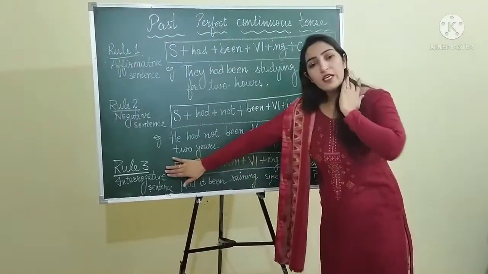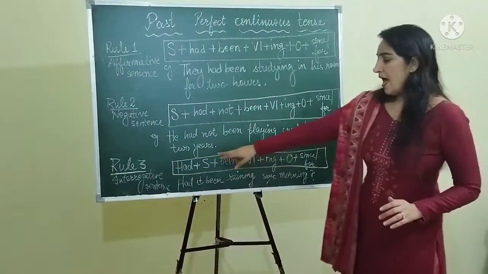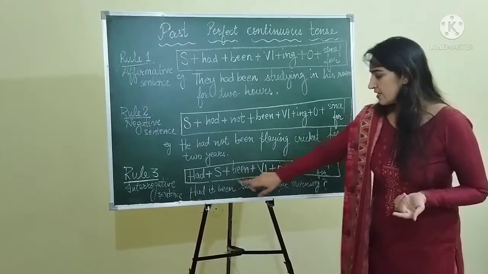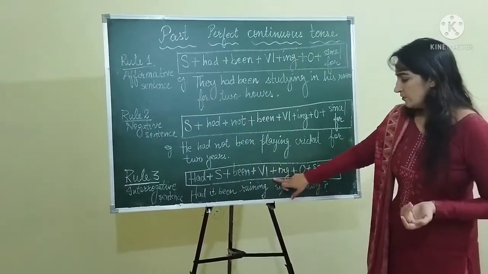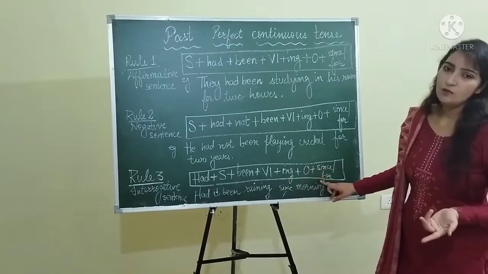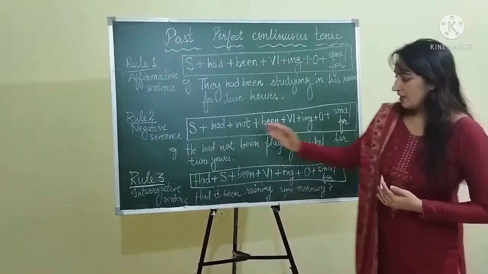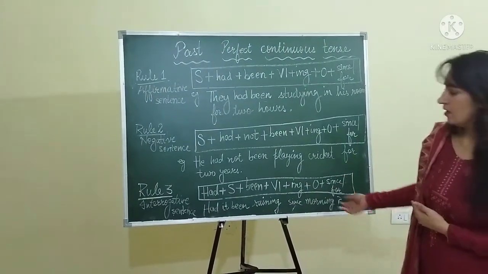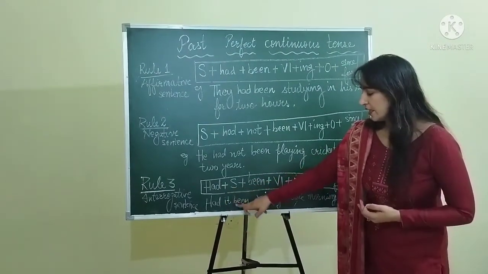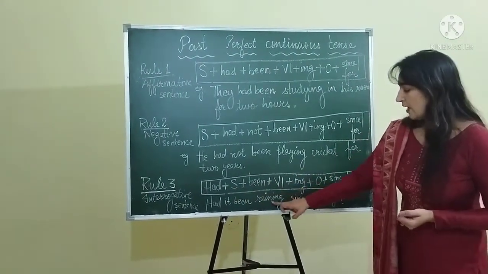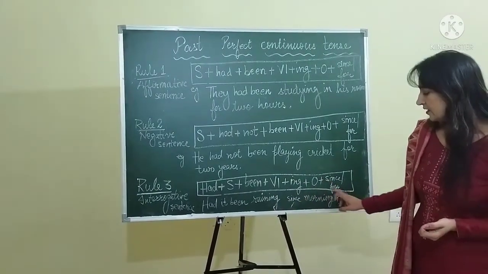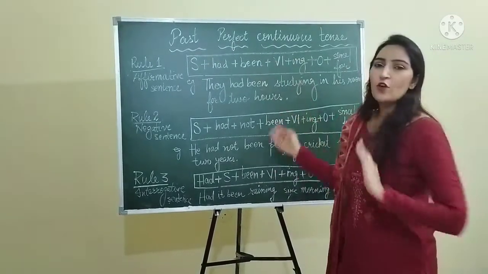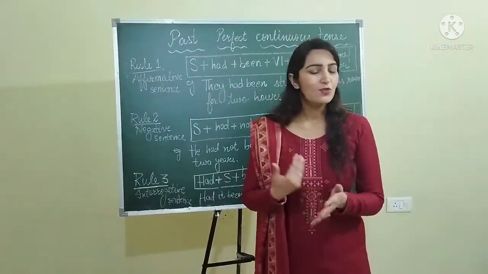Okay, so rule 3 is for interrogative sentences, and in the very beginning you have to put had followed by subject and then been, then verb's first form, ing, object, since and for. Okay, so let's take an example. Had it been raining since morning? Had, then subject is it, followed by been, rain plus ing, raining, then since morning. I hope past perfect continuous tense is clear to you, as it is very simple.